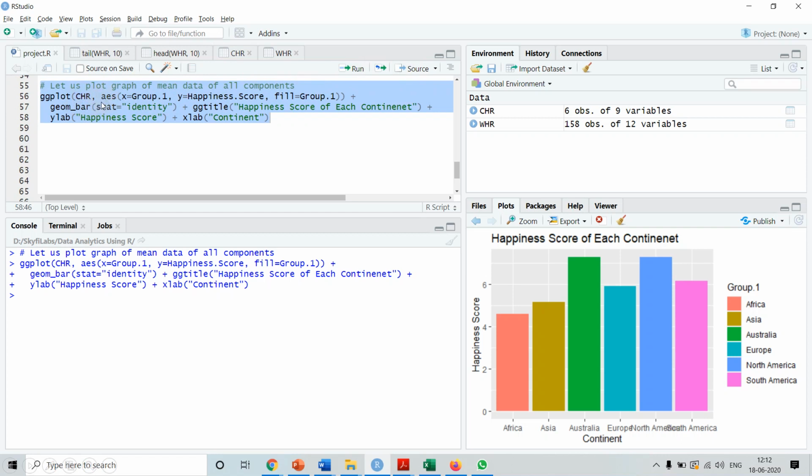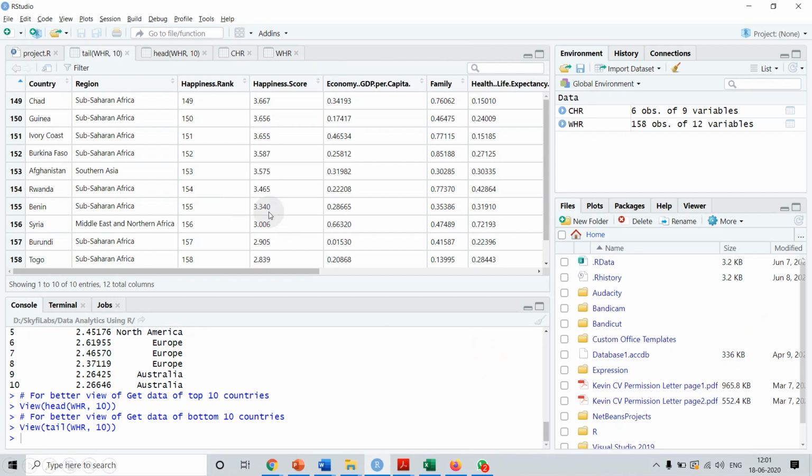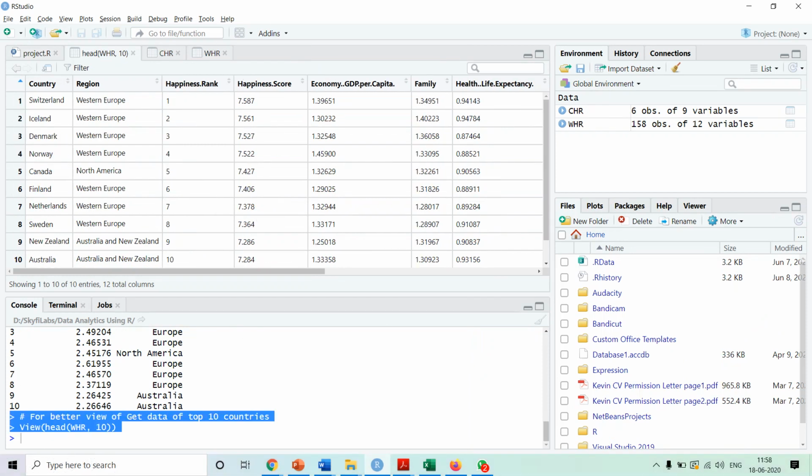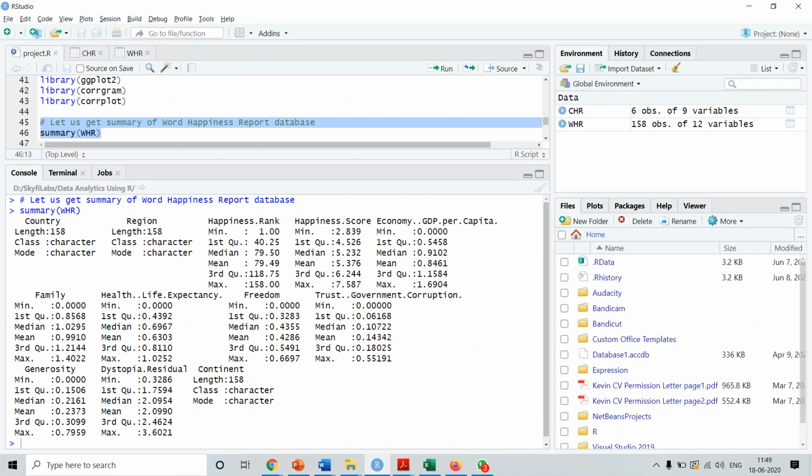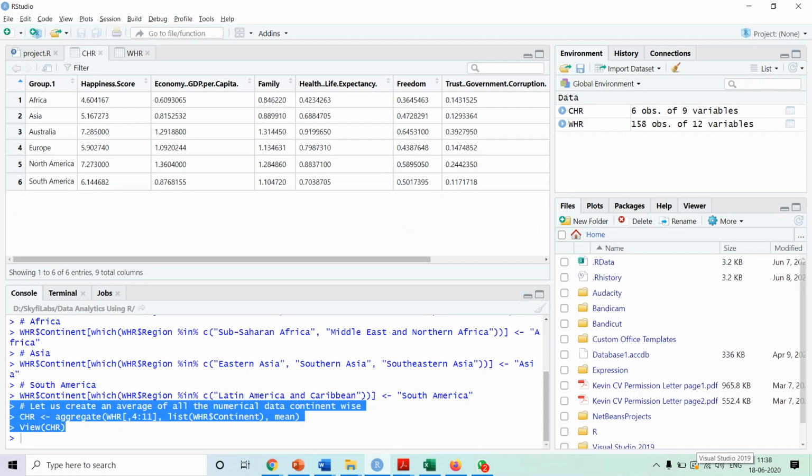Then we are specifying the aesthetics, okay. What is our x-axis, what is our y-axis, and what we want to do the filling based on. So if we go back and see the CHR over here, which we created here, yes, CHR, okay. So basically when we created the CHR, a column got added, group 1, in which basically all the continents are there over here. Then the mean values are over there.